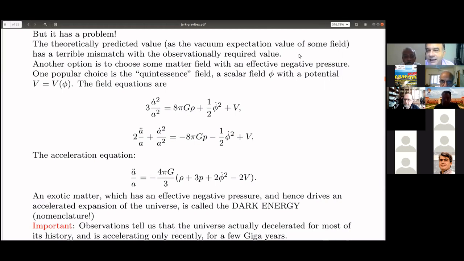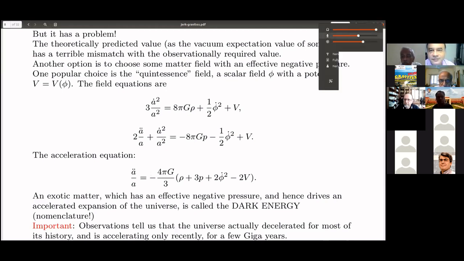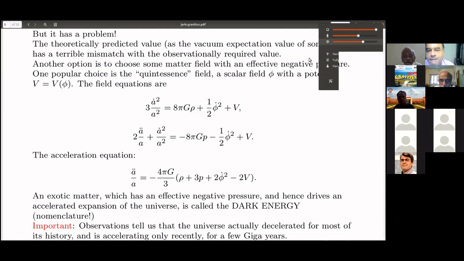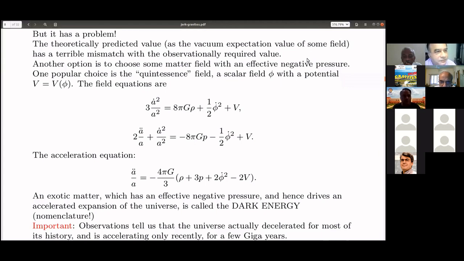Is it better now? It is, Sushant? Better. Okay, thank you. So an exotic matter which has an effective negative pressure and hence drives an accelerated expansion of the universe is called a dark energy. Sorry? You're not audible. I'm not audible. We can't hear you, sir. I can hear clearly on the side, so I think I'm fine. So Sudan can hear me. Yes, sir, it is audible. Sushant, there may be some problem at your end. Okay, carry on.